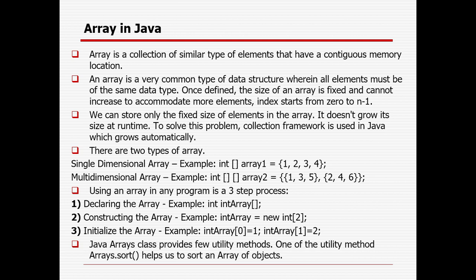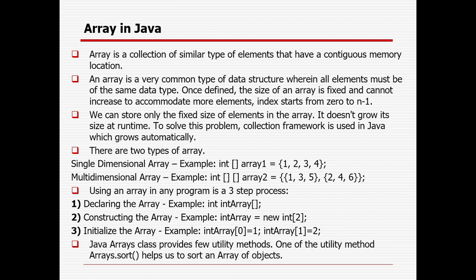After that they can ask what is an array. An array is a collection of similar type of elements that have contiguous memory allocation. Then you can define the array. After that they may say there is some limitation in the array, so how can you solve it? Then the collection framework comes in, where whatever drawback is there in the array can be overcome. So that is very much linked. If you know the concept, you can give the right answer at any point of time, and it will help you work in real time.